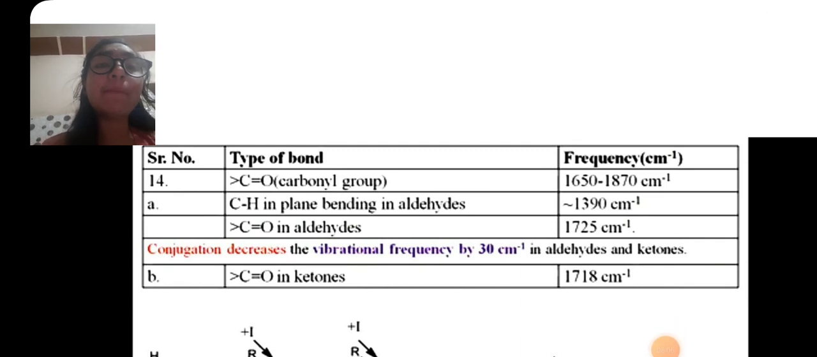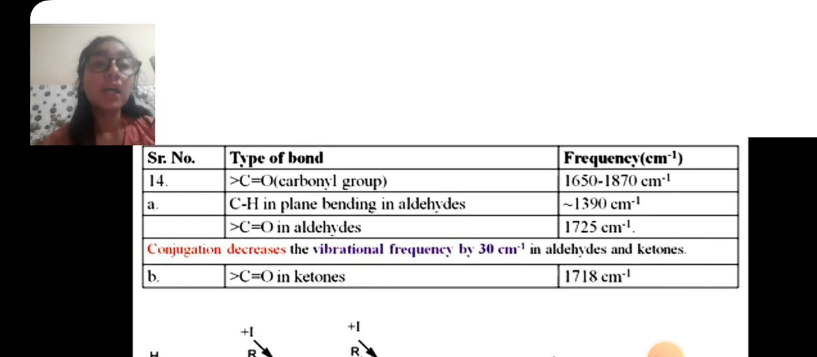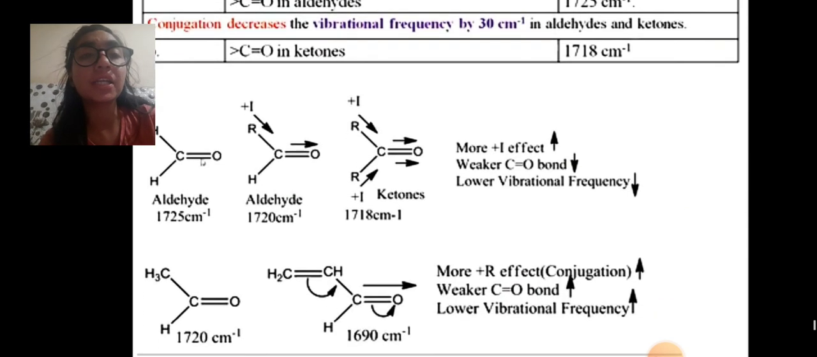C-H in-plane bending in aldehyde approximately 1390. C=O in aldehydes 1725 per centimeter. Conjugation decreases the vibrational frequency by 30 per centimeter in aldehyde and ketone. C=O in ketones 1718 per centimeter.